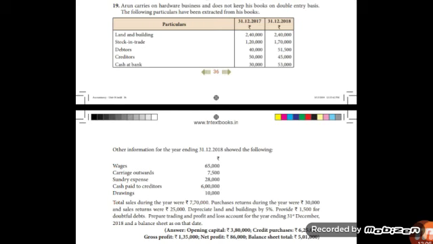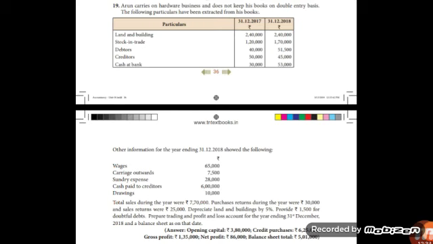Arun carries on hardware business and does not keep his books on double entry basis. The following particulars have been extracted from his books. Opening and closing balances of assets are given here. Children, see the date. The first date is given as 31st December 2017.